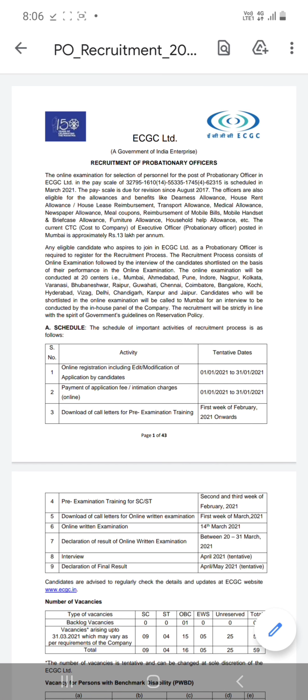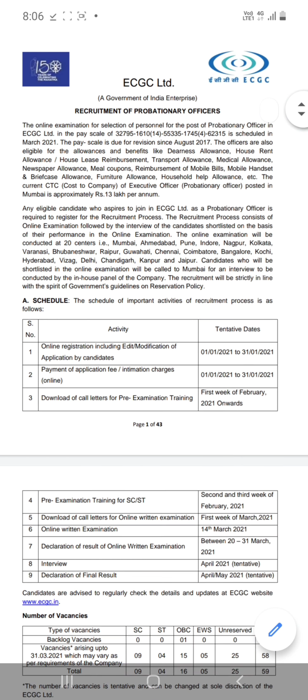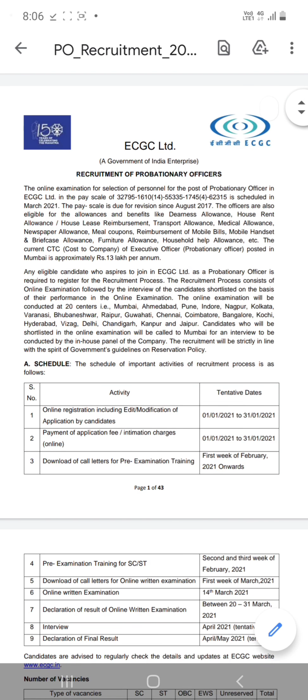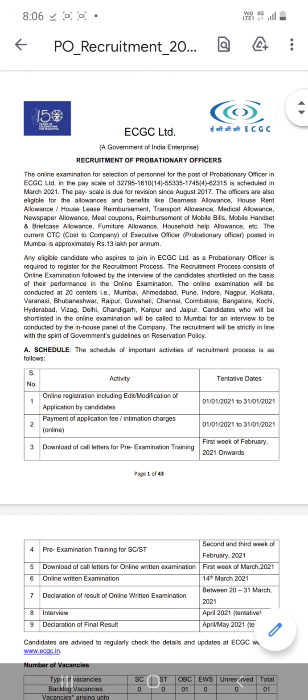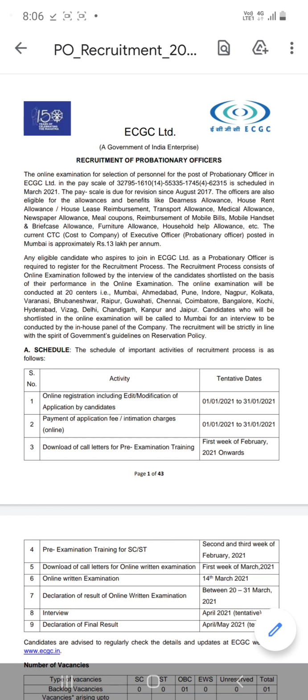ECGC Limited, a Government of India enterprise, recruitment of probationary officers. The salary is mentioned here. One example they have given is a CTC of 13 lakhs per annum, and there are 20 centers where you can apply.